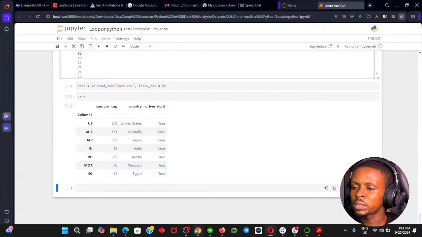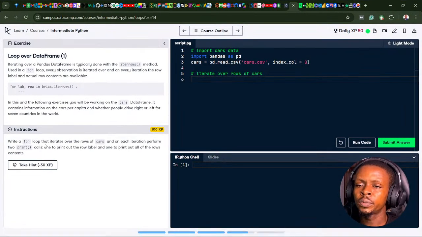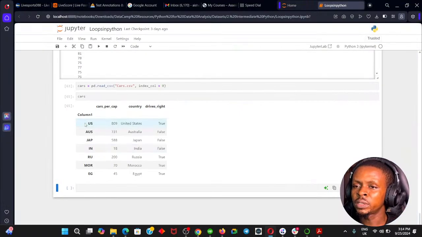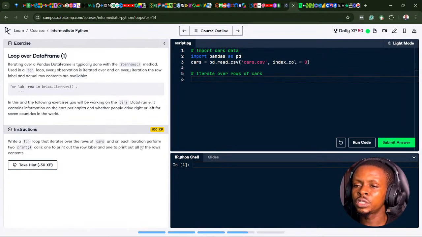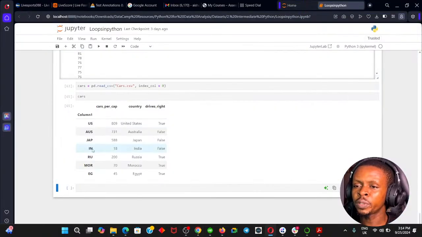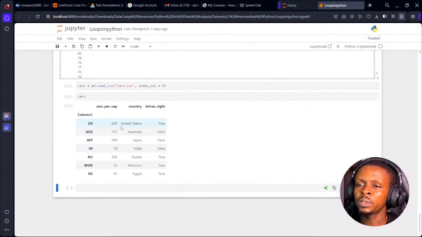So the instruction now says we should write a for loop that iterates over the rows of cars. You're going to iterate over these rows, and on each iteration, perform 2 prints. The first print is going to print out the row labels, and the second is going to print out the contents of the rows. Okay, now let's see it in action.